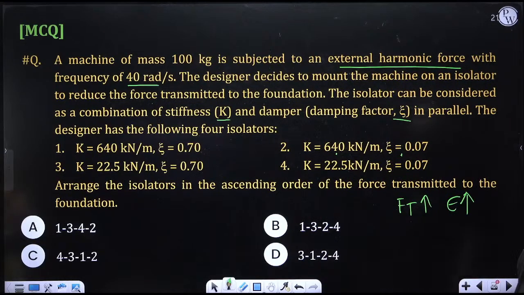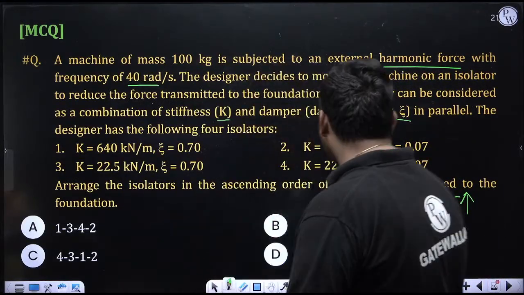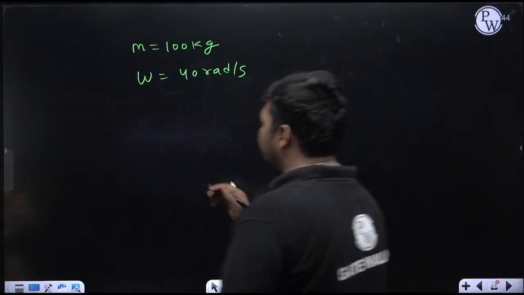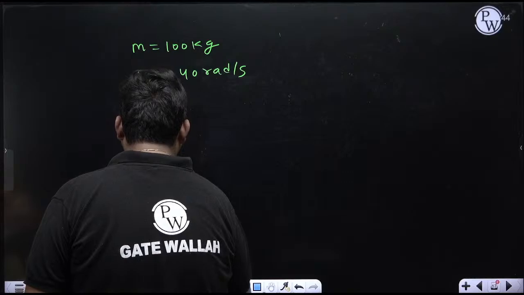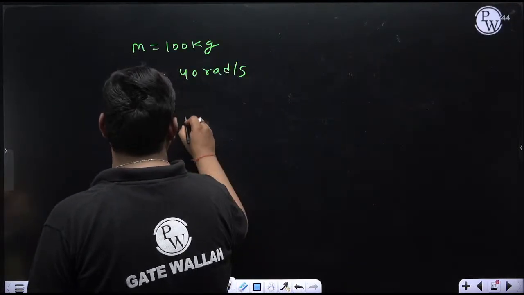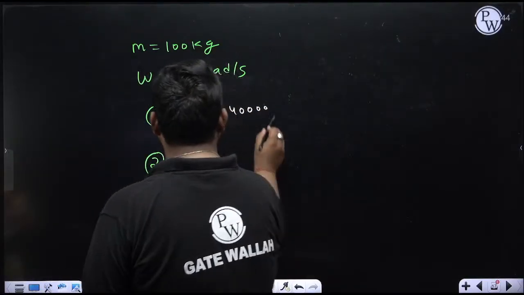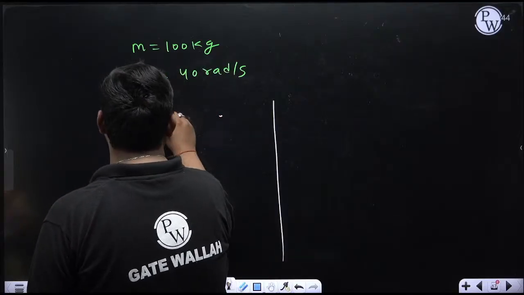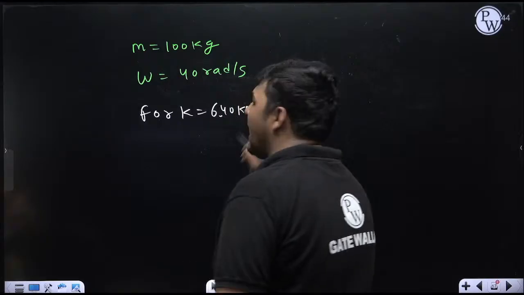But second, you can easily predict through the graph for which case R will be lesser, and for which case epsilon will be lesser or more. For that, we have 4 cases, 1, 2, 3 and 4. For all the cases, now calculate R and zeta. See, ultimately 2 values of K are given, so first I am calculating for K equal to 640 kilonewton per meter. What will be the value of R?